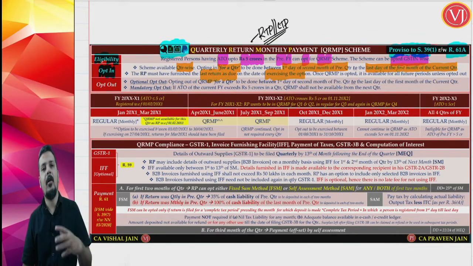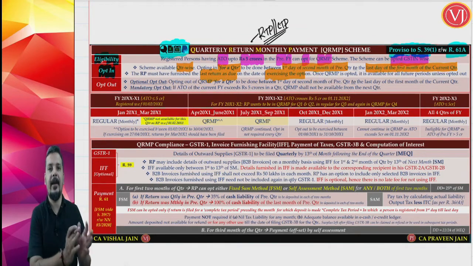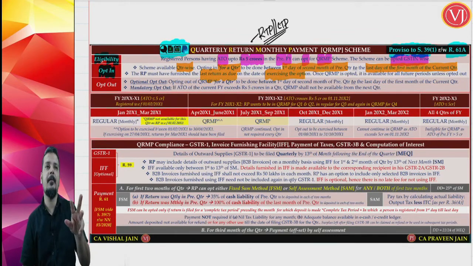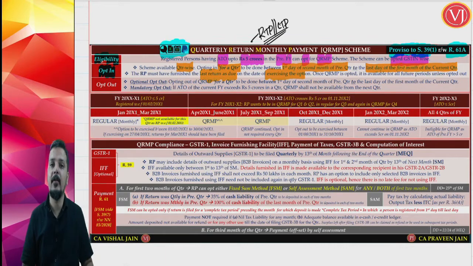You have to ensure that whatever last return is due, which means the due date has gone, it should have been filed as on that date. So when you are opting for the QRMP scheme, there should be no pending returns which are due.